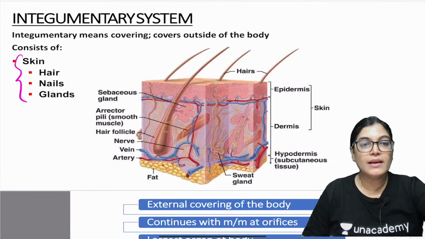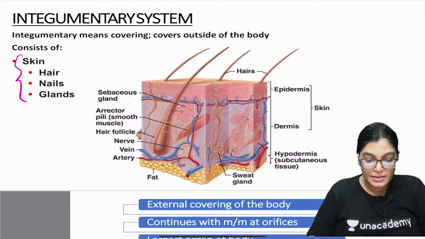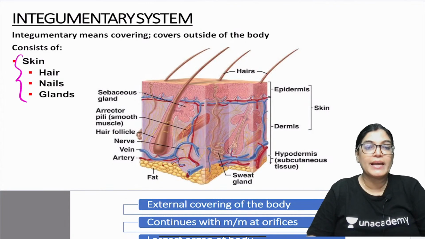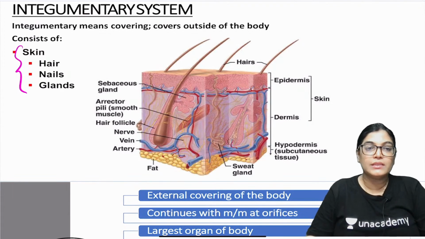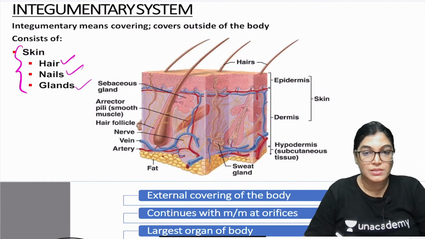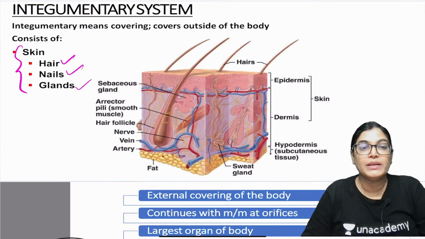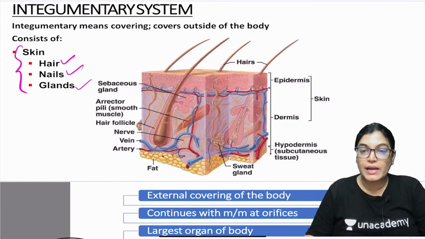Integumentary means it is covering the outside of the body. It covers skin, hair, nails and glands. The hair, nails and glands, as you can see here, are called the skin appendages, and we will discuss each one of them. All these structures belong to the integumentary system, which covers the outside of the body.